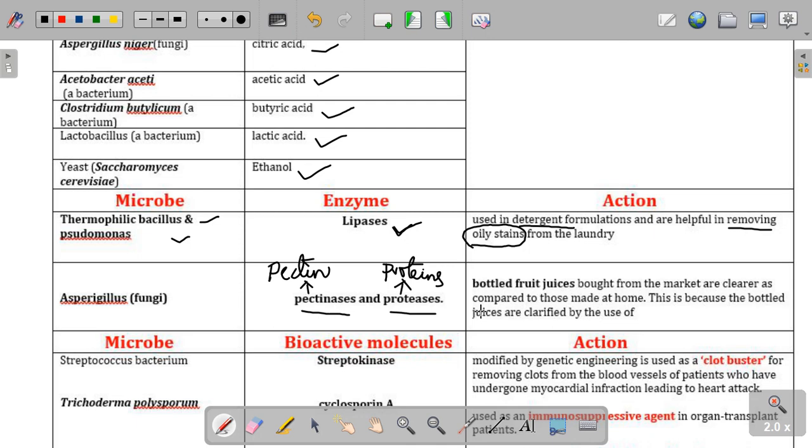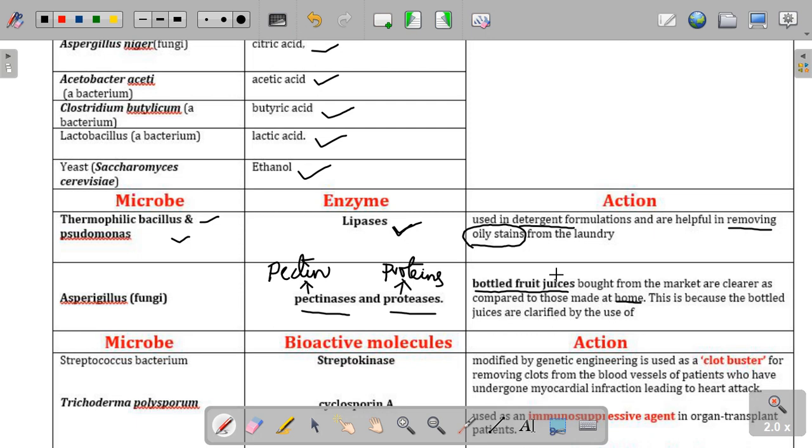So let's see what their action is. You see these enzymes, what they do, you can read it here. These bottled fruit juices bought from the market are clearer as compared to those made at home, isn't it? Like when you make fruit juice at home, they're more viscous. You can find so many particles in it. You can see the pulp of the fruit is still visible. But if you buy a bottle from a shop, it is clear. The whole bottle is clear without even having a pulp.